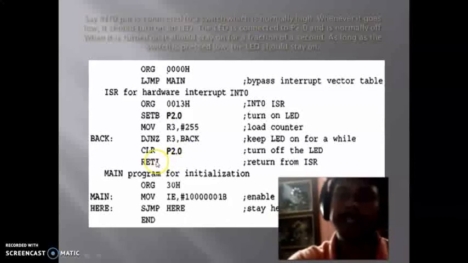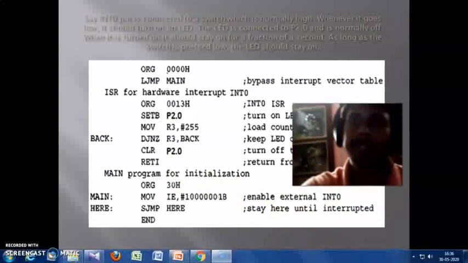Then RETI, that is a return instruction by which it can return to its previous position and the microcontroller can perform its task again. And as we know, before returning we have to enable the external interrupt again.